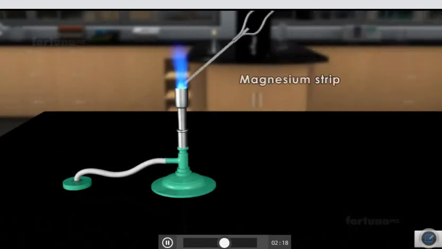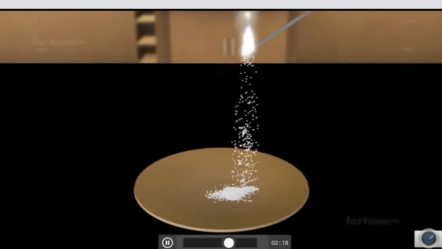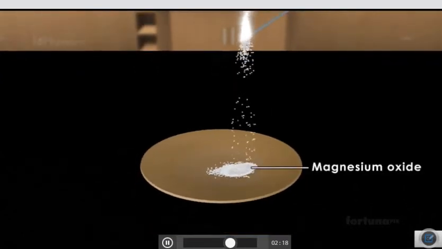Let's watch how this occurs by looking at how magnesium reacts with oxygen. If we touch a magnesium strip to a flame, it will burn brilliant white. Once it has finished burning, the remains will be a white ash, magnesium oxide.